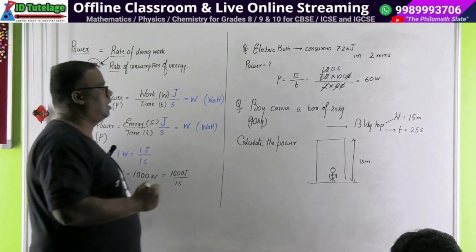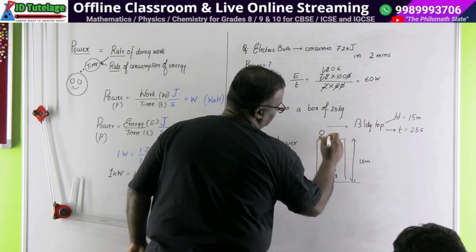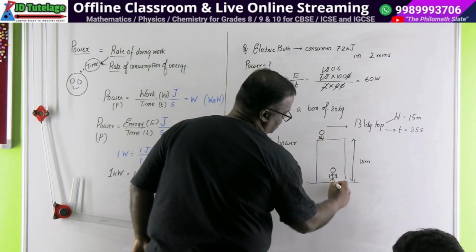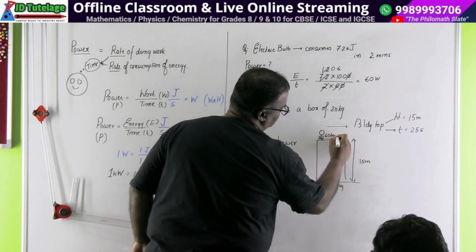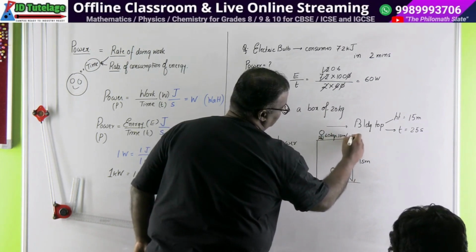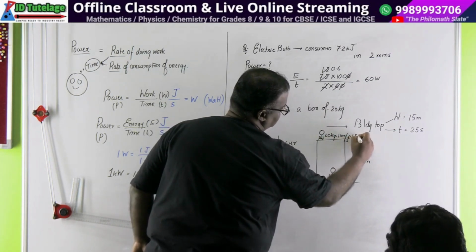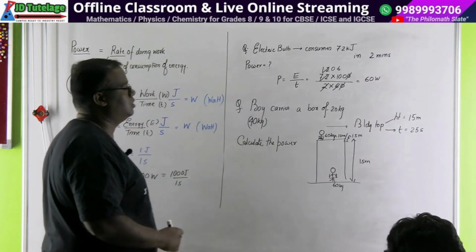So ultimately, they both reach this position with the box in hand. So this was 60 kg and 60 kg goes up. So what is the energy here? M into G into H, 15 meters, and this divided by your time, that is 25.